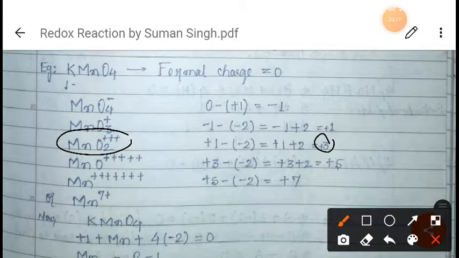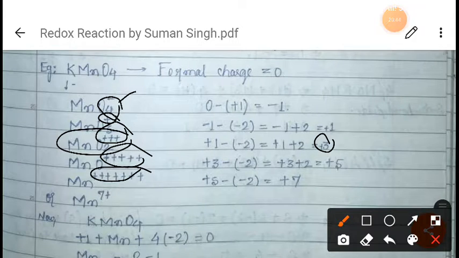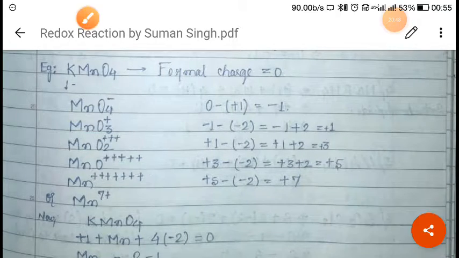Now again one more oxygen we will remove. Each time we remove an oxygen, we are giving a plus charge here, right? When we subtracted one oxygen, we put one plus here. Next, with two oxygen removed we put 2 plus, then 3 plus charge here. After that 4 plus, 5 plus, 6 plus, 7 plus, like this we will add, right?